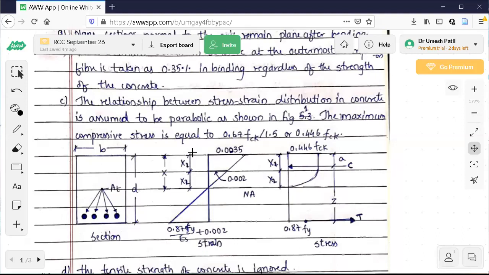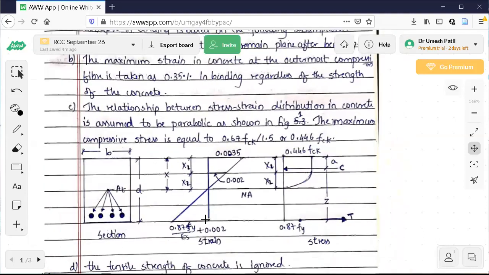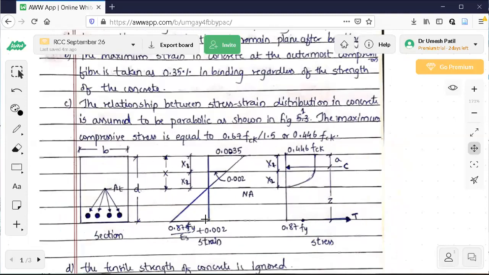When the strain in the top layer reaches 0.0035, we say the top layer has failed. So in limit state design, even a single layer should not fail. So we have taken this diagram, ultimately our aim is to find out the depth of neutral axis, which is XU here.